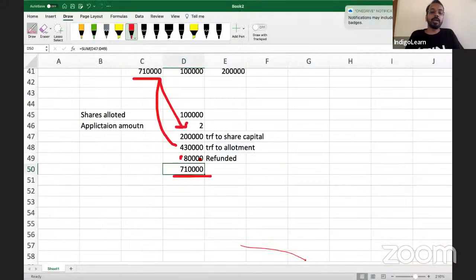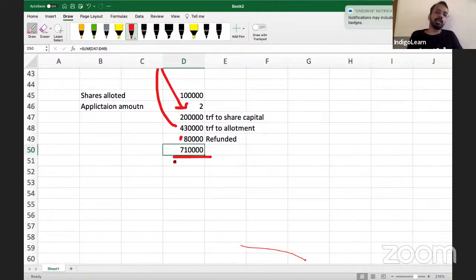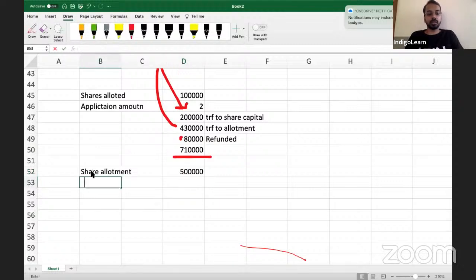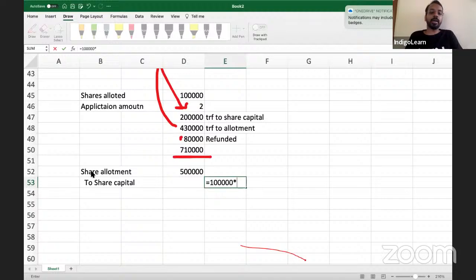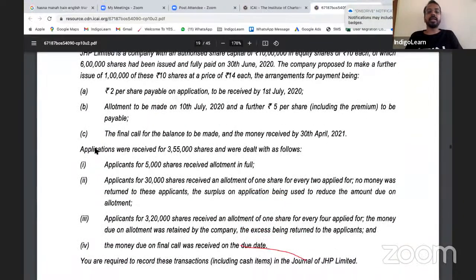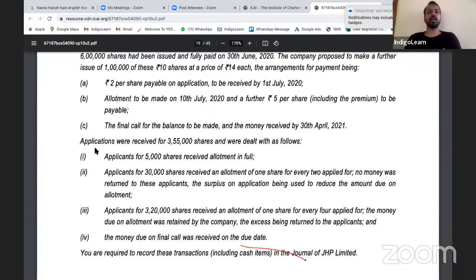Then allotment due and onwards, it is pretty simple, because allotment due is 5 rupees per share. So share allotment is 5 multiplied by 1 lakh, 5 lakhs. How much will be credited to share capital at the allotment stage?